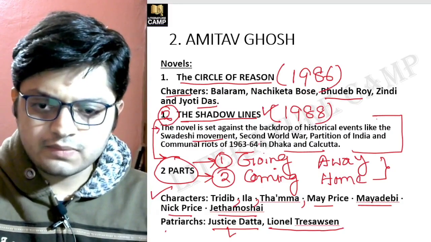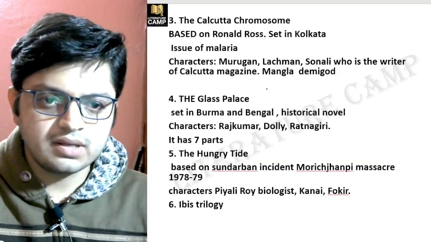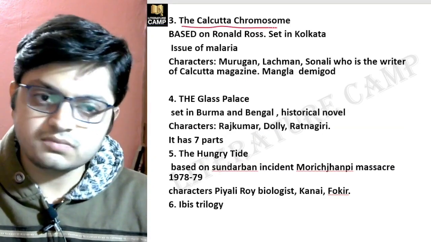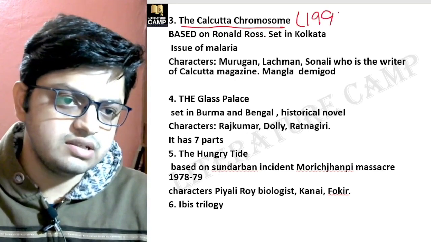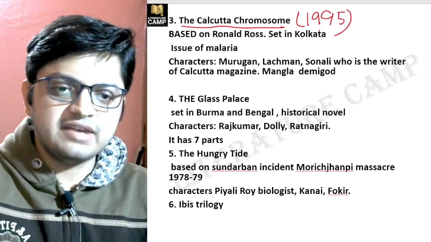Next novel, I'll directly go to the next novel, The Calcutta Chromosome. Very important, published in 1995.